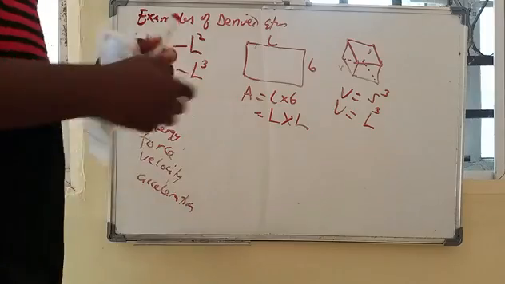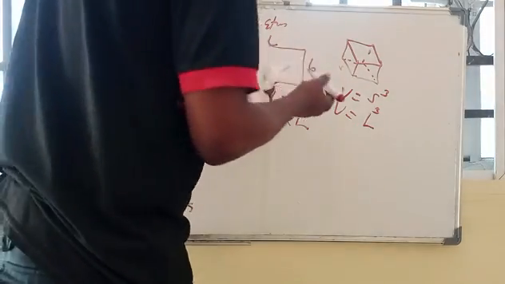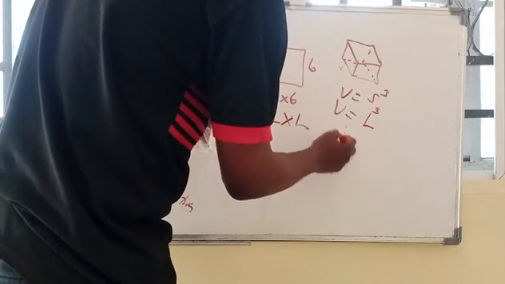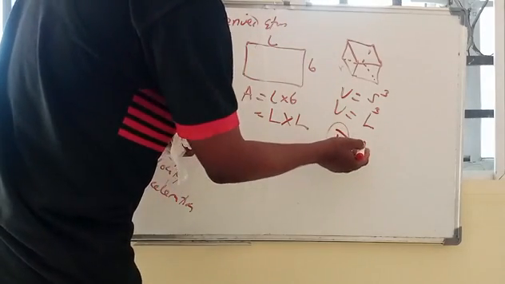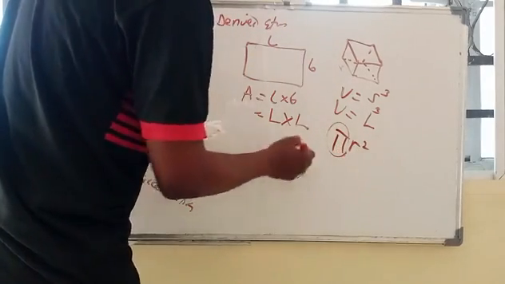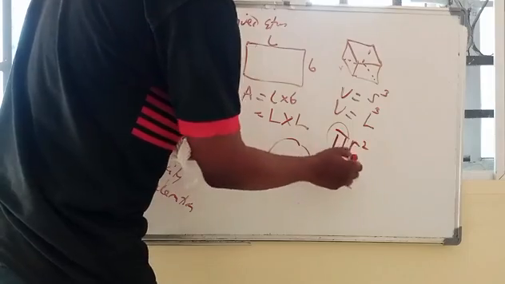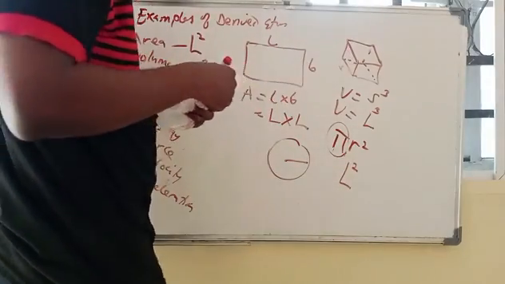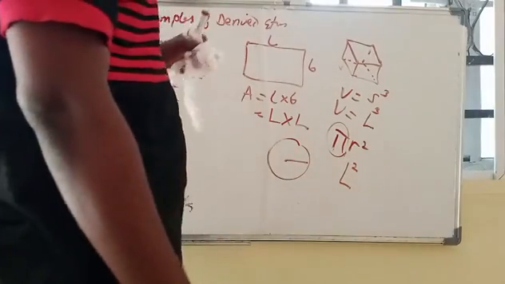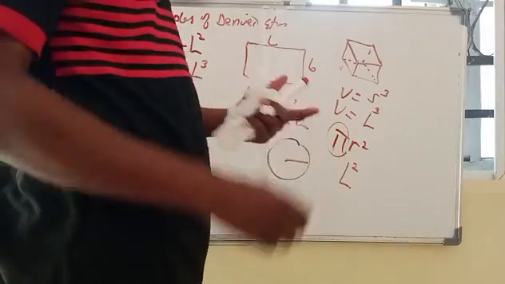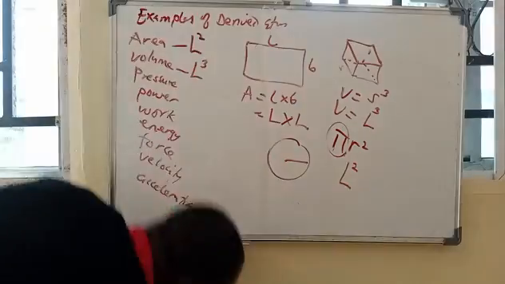So we have this for every other unit. You understand? Even if you look at the area of a circle, which is pi r squared, you notice that pi is a constant. The radius is a length measurement, so you have L squared. Then you ignore the constant. So this is still proof that the dimension of area is L squared. So that is that about that.